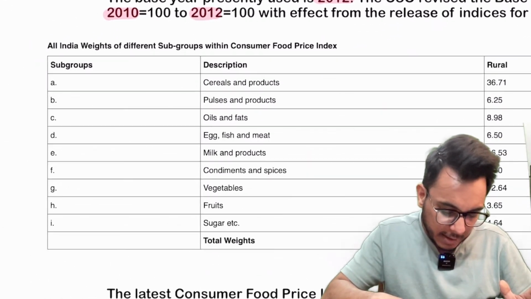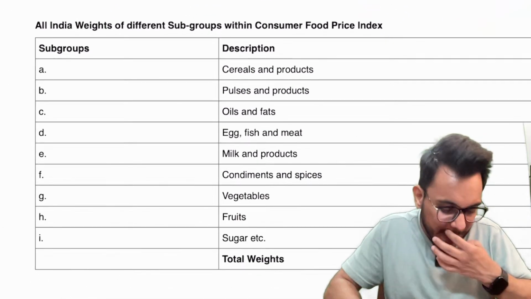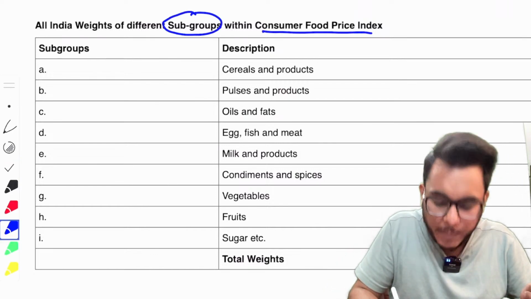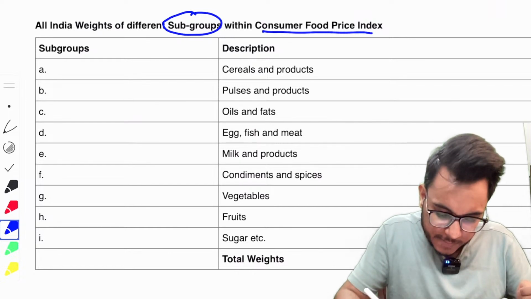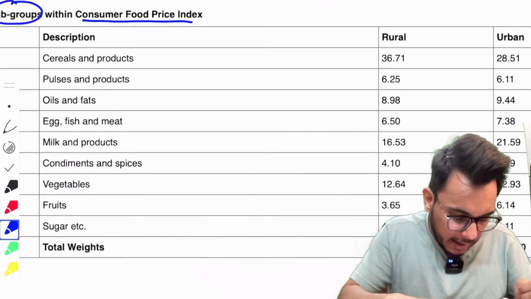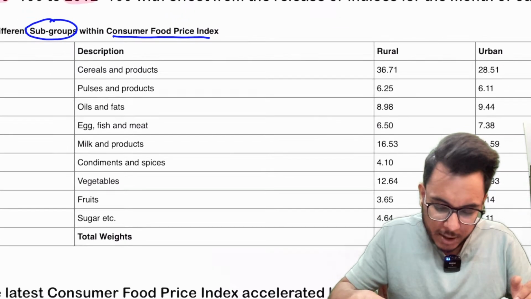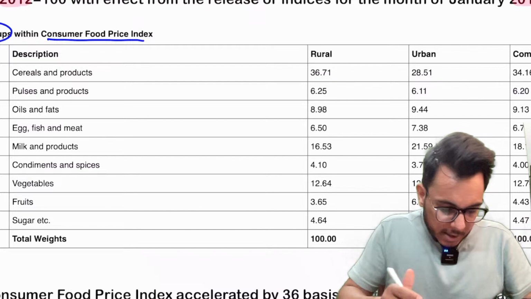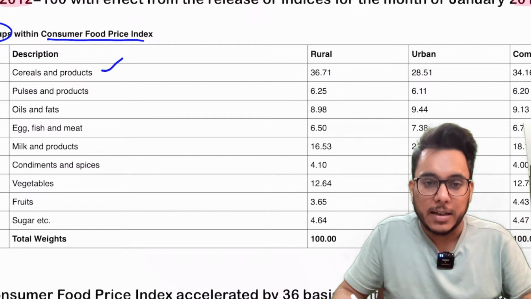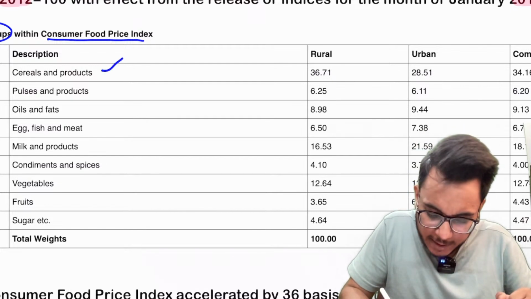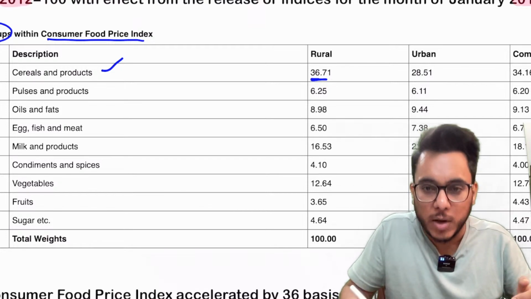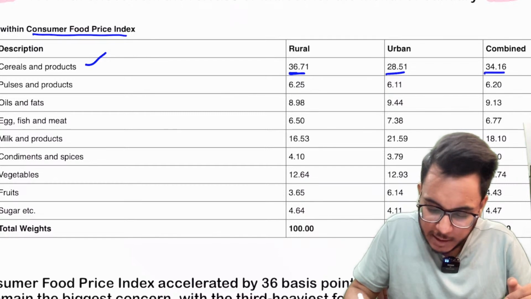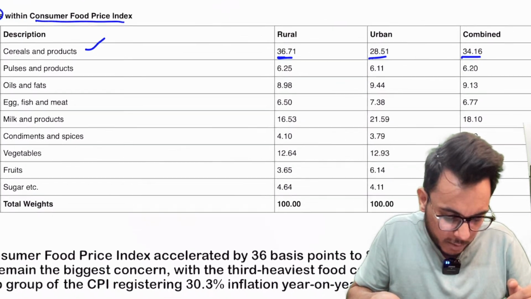Now you see what subgroups, what subcategories are included in the consumer food price index. So cereals. Different commodities are given different weightages, also called weights. Cereals and related products are given the weightage of 36.71 in rural, 28.51 in urban, and in combined they are given the weightage of 34.16.